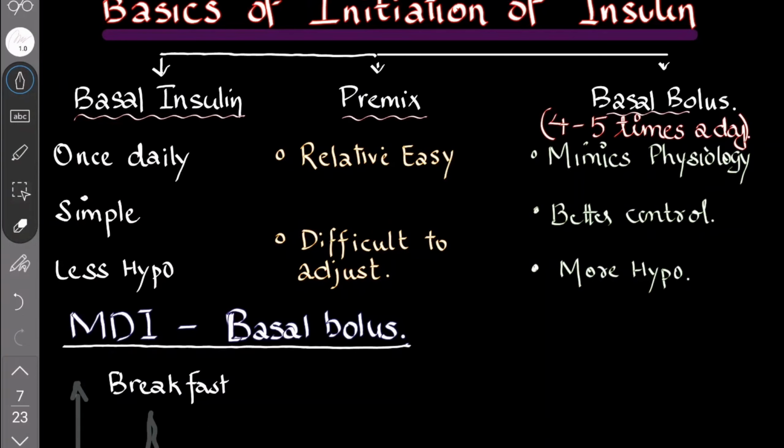All these three have different advantages and disadvantages. To be frank, I say basal bolus insulin is the best method to follow for good glycemic control.